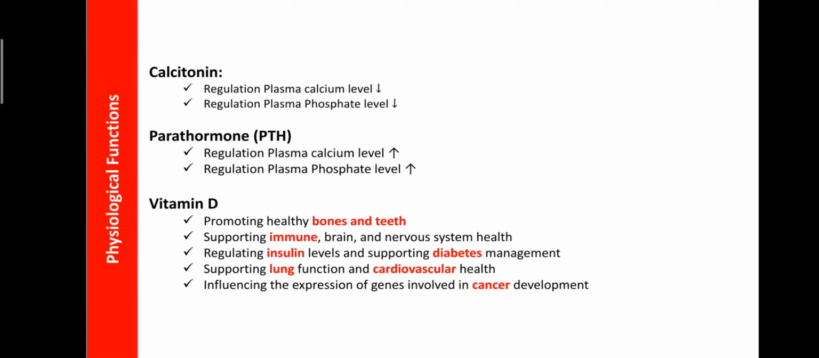It can also influence gene expression and be involved in the cause of cancer. That is one of the side effects of vitamin D: due to excess consumption of vitamin D, we may suffer from cancer. So these are the physiological functions of these three hormones. This question may be asked in the annual exams: write the physiological role of calcitonin, parathormone or vitamin D. Okay, so today we have completed this topic.